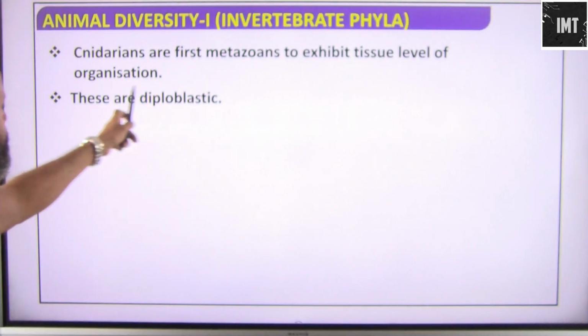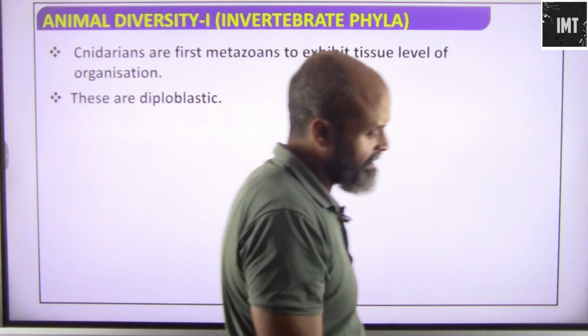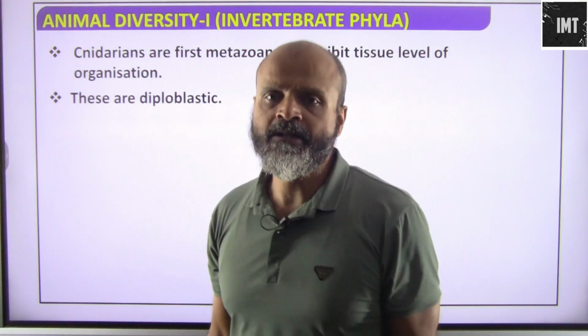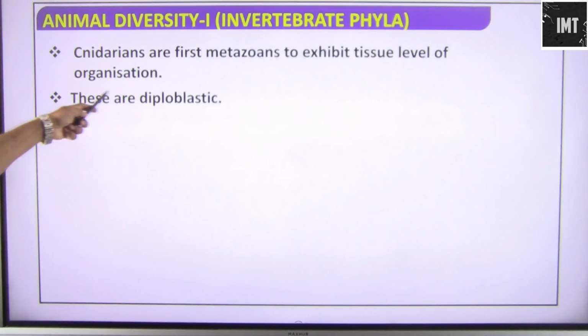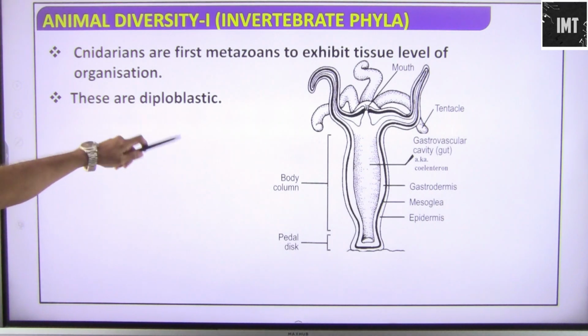So cnidarians are the first metazoans to exhibit tissue level of organization. We have seen that sponges will only show cellular level of organization. Cnidarians are the ones to first exhibit tissue level of organization. So they are diploblastic.